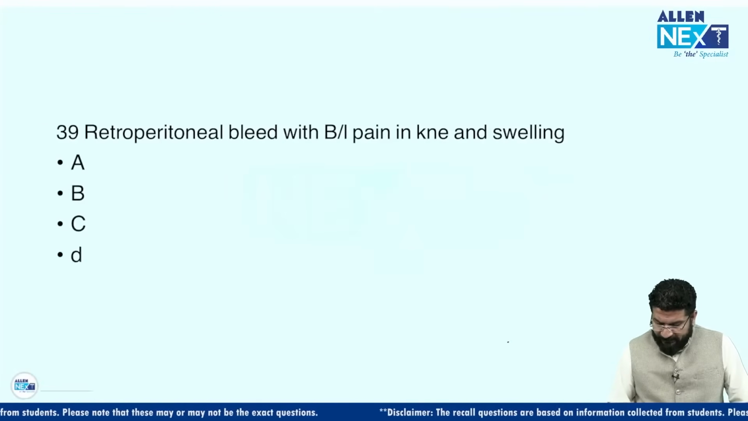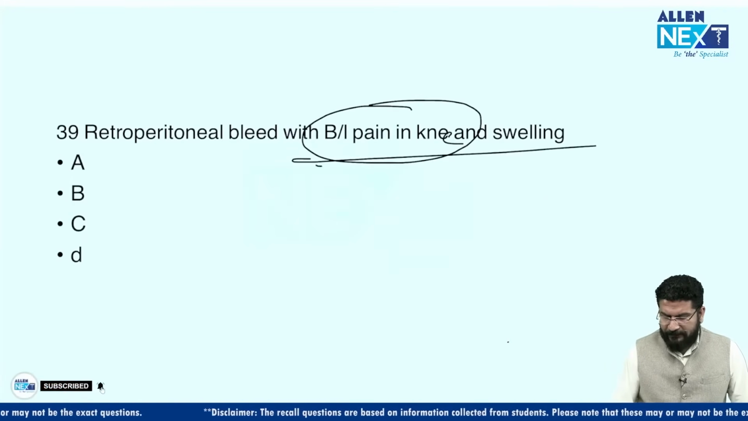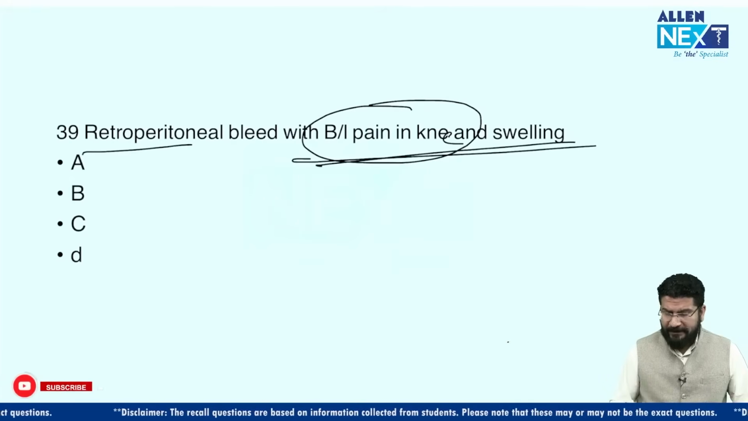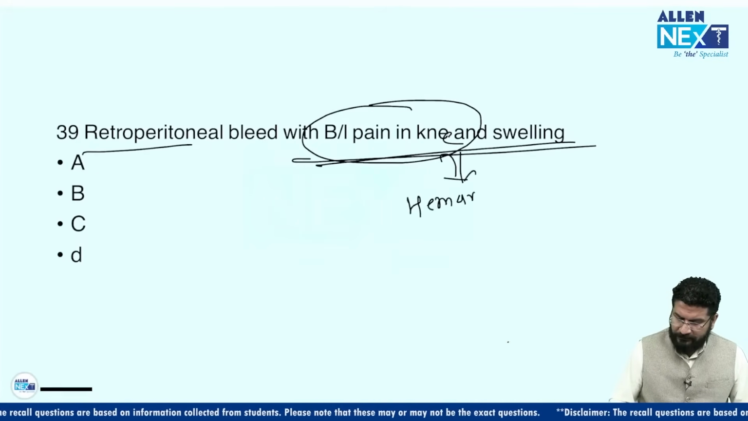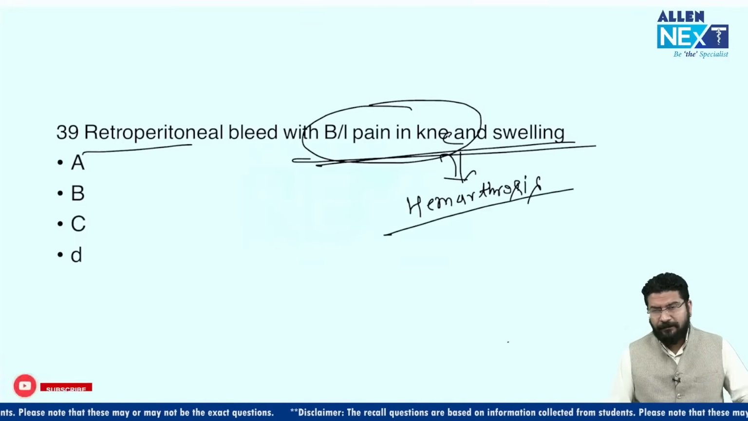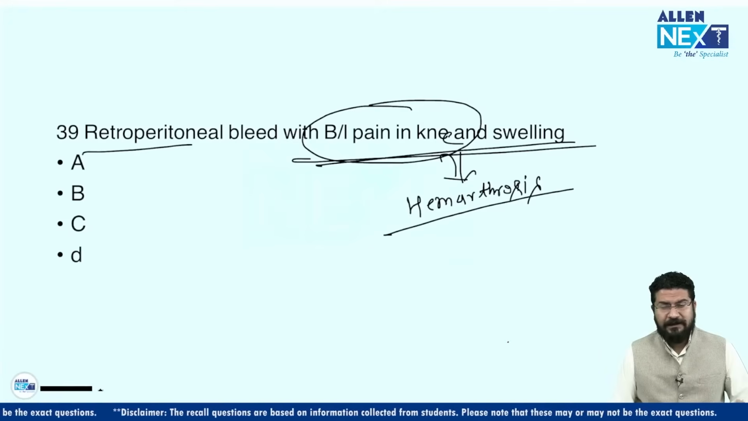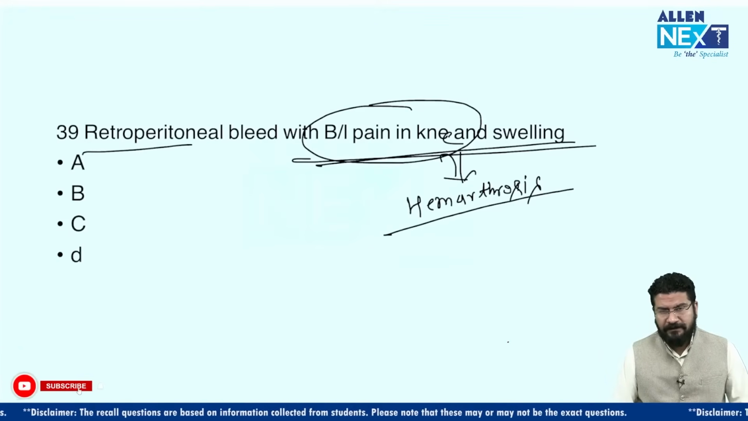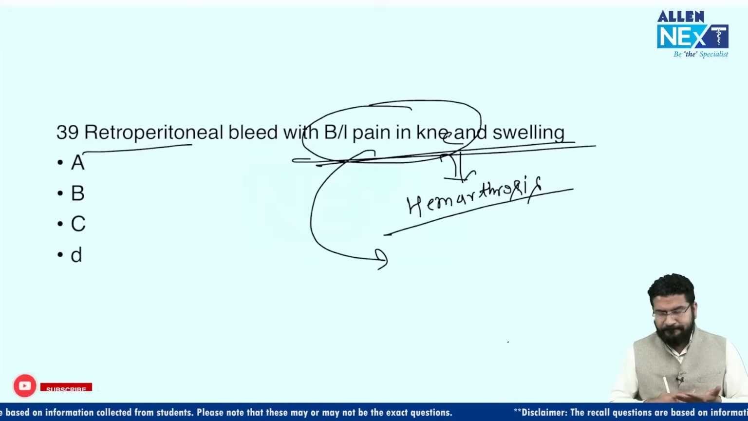Okay, retroperitoneal bleed with bilateral pain in the knee. So this is like pain in the knee and swelling. So the patient is having retroperitoneal bleed and swelling. So it's like hemarthrosis. When you see petechiae, purpura, these are seen in platelet disorders, that is a disorder of primary hemostasis. Hemarthrosis generally we see in a patient of secondary hemostasis, that is in clotting factor disorders. In clotting factor disorders, it could be hemophilia A, B, C.